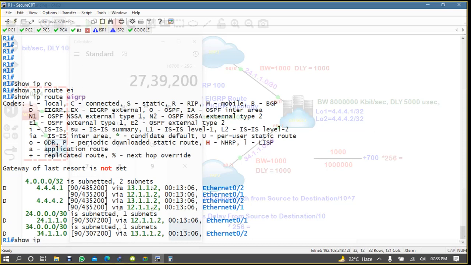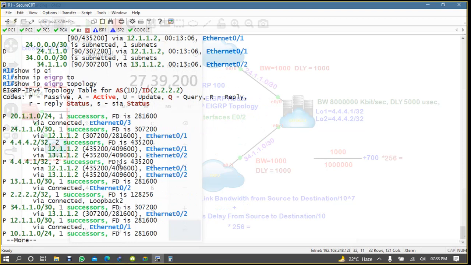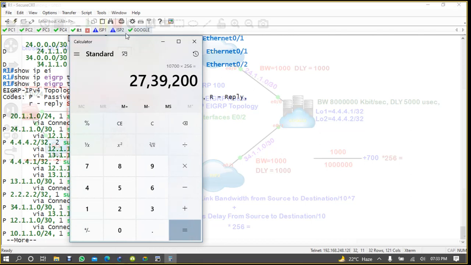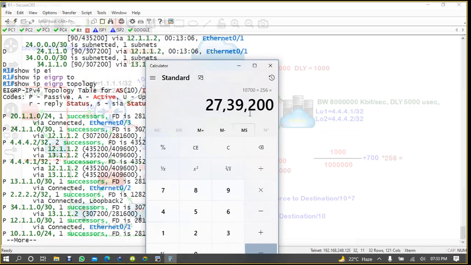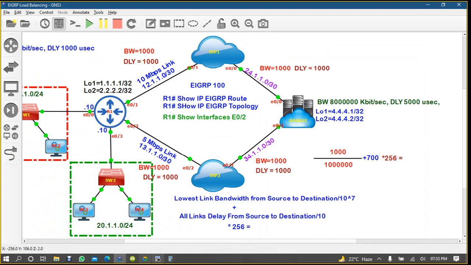So IP EIGRP topology. See, 2739200. Okay, let's recalculate it again.